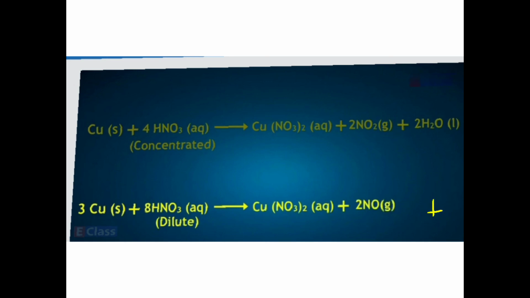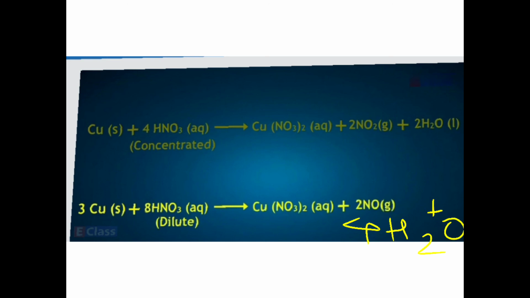So plus 4H2O in liquid form. Okay, so this was about the reaction of metals with nitric acid.